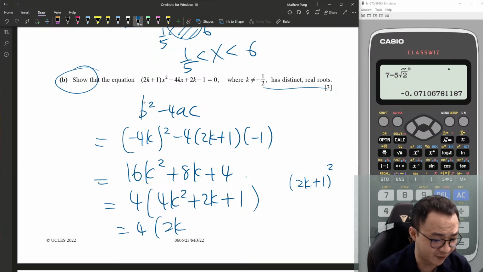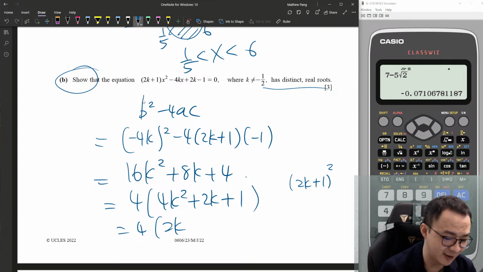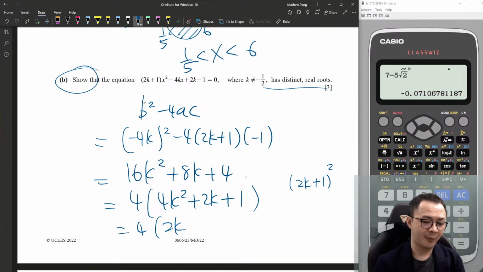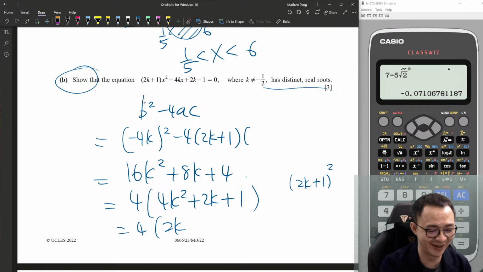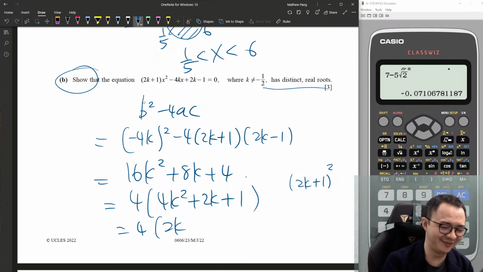Minus 4ac, minus 4, a is 2k plus 1, c is negative 1. This is negative 4k. Oh, sorry, c is 2k minus 1. Wondering how come it doesn't make sense to me. Okay.